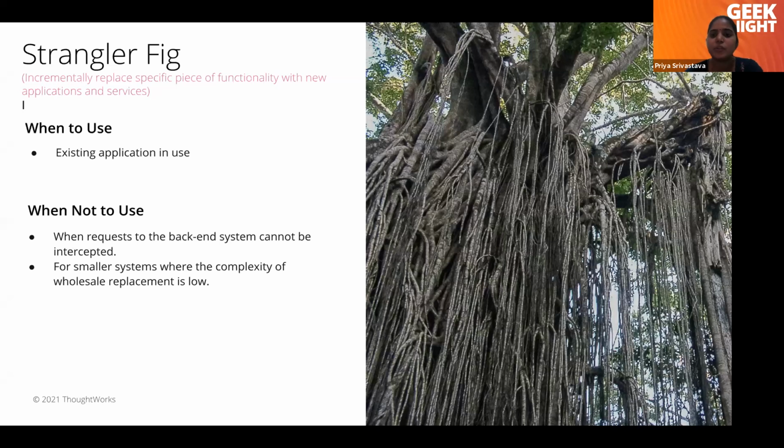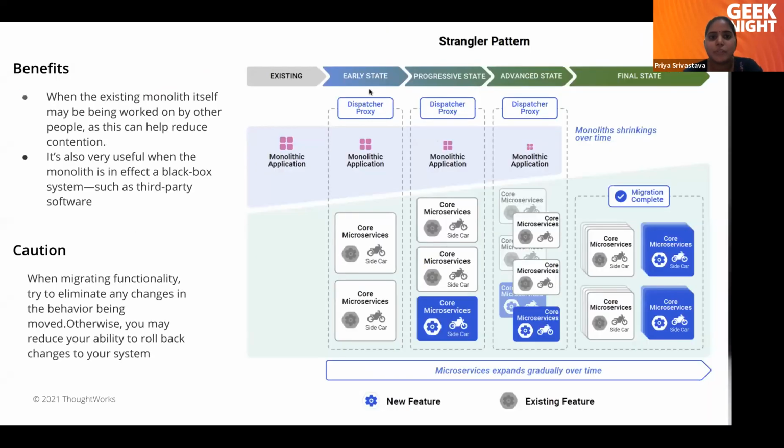This is very useful when we have an application which has interceptors. If we can intercept the incoming request, then only can the strangler fig pattern work. So let's see an example. If you see in this image, we have a big monolithic application. This is the existing state.